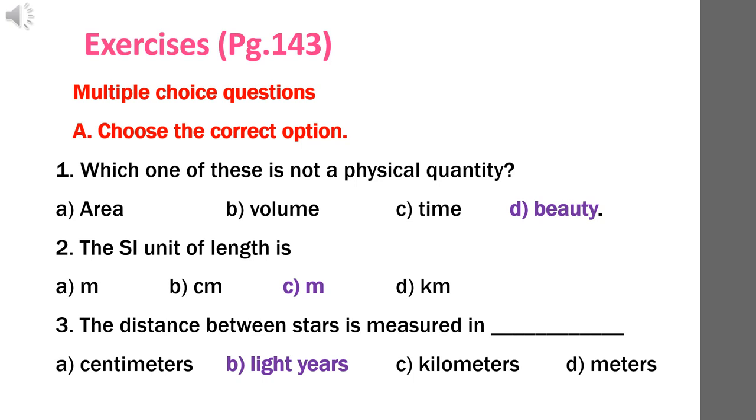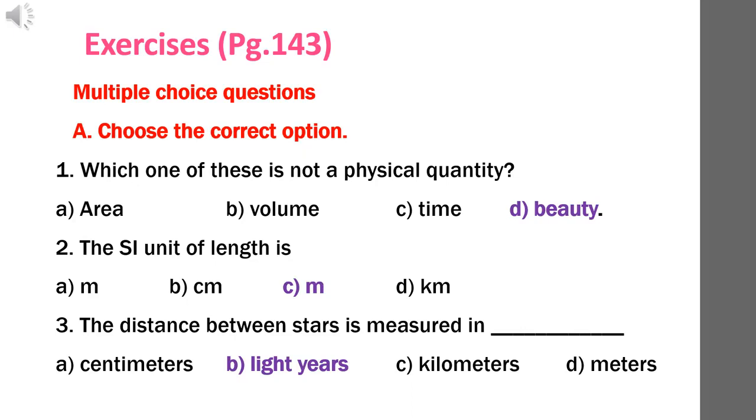Question number 1. Which one of these is not a physical quantity? What is a physical quantity? Any quantity that can be measured. Option A, area. Option B, volume. Option C, time. Option D, beauty.